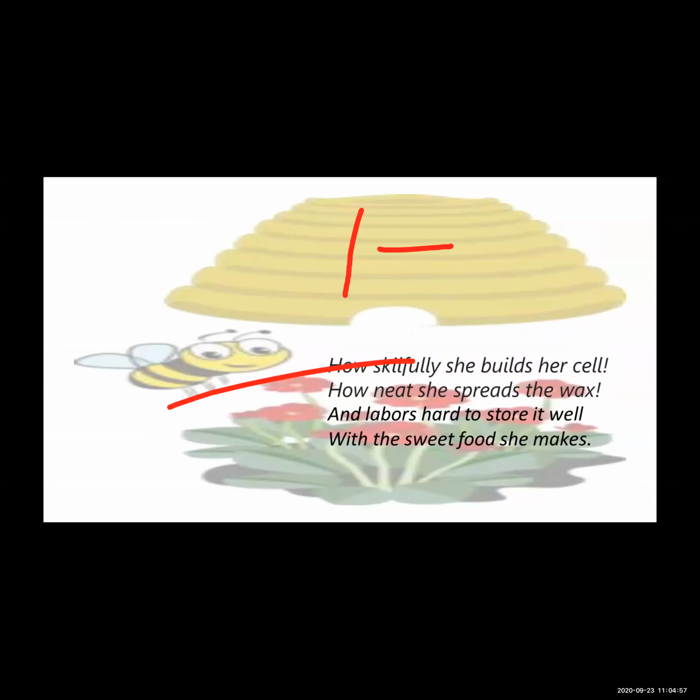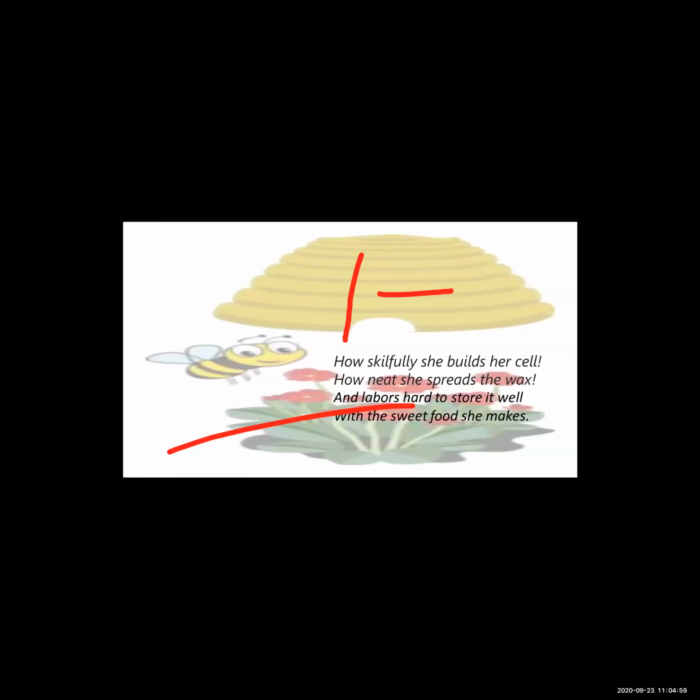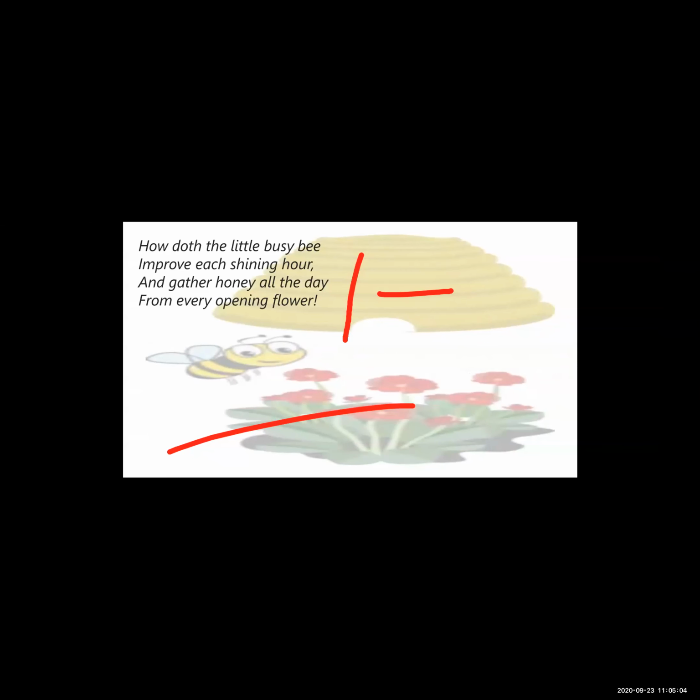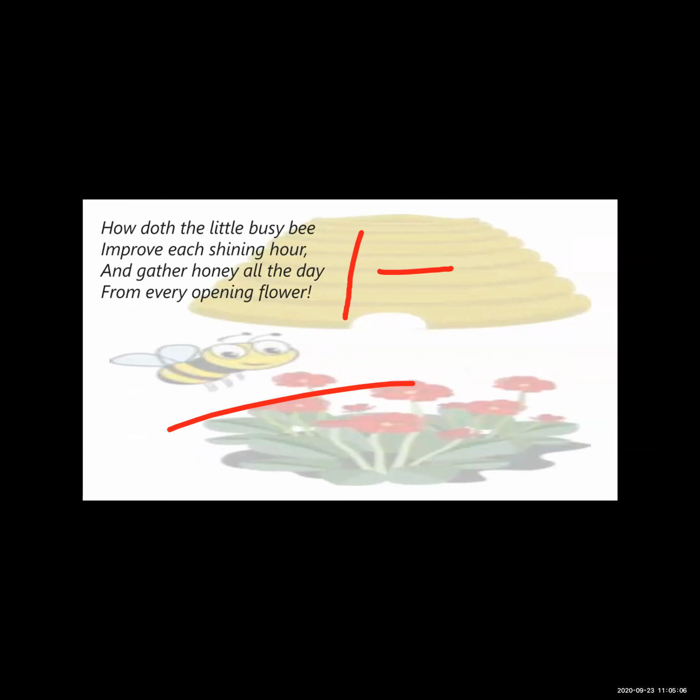So see here, first stanza. How doth the little busy bee improve its shining hour and gather honey all the day from every opening flower. Here the poet says that the busy little bee collects honey all the day.